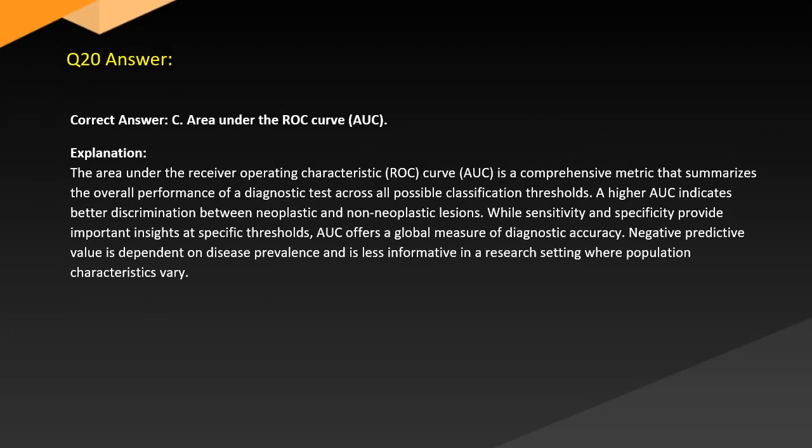Answer. Correct answer C. Area under the ROC curve. Explanation. The area under the receiver operating characteristic (ROC) curve is a comprehensive metric that summarizes the overall performance of a diagnostic test across all possible classification thresholds. A higher AUC indicates better discrimination between neoplastic and non-neoplastic lesions, while sensitivity and specificity provide important insights at specific thresholds or offers a global measure of diagnostic accuracy. Negative predictive value is dependent on disease prevalence and is less informative in a research setting where population characteristics vary.